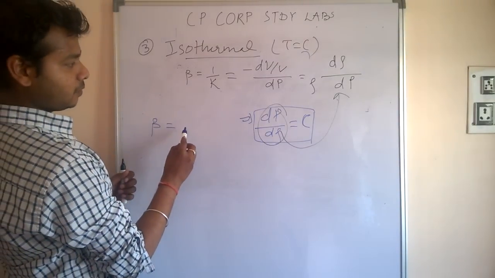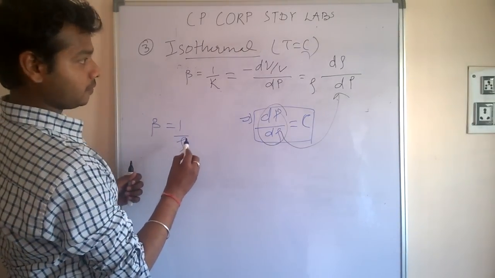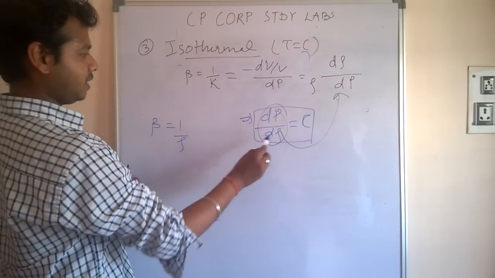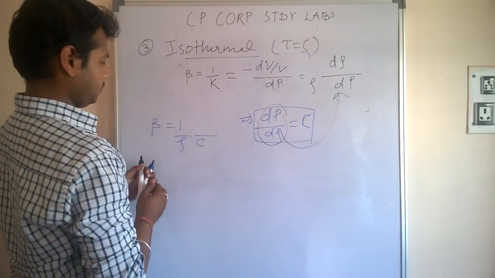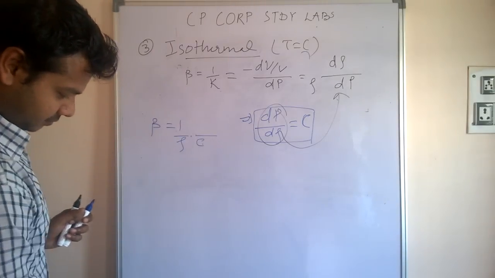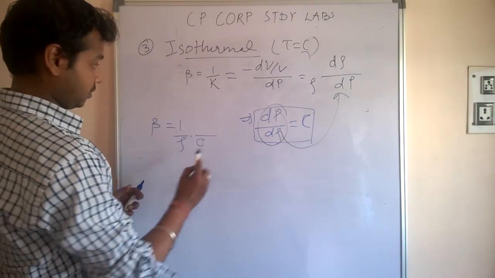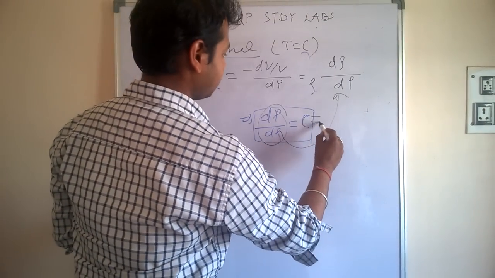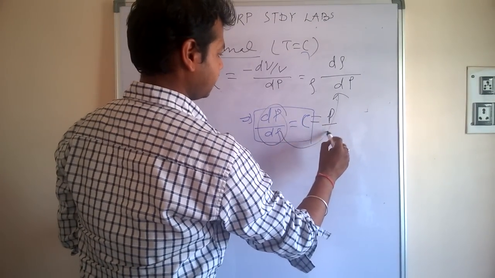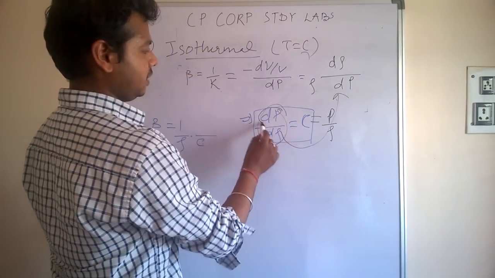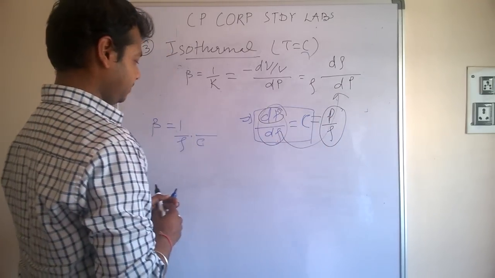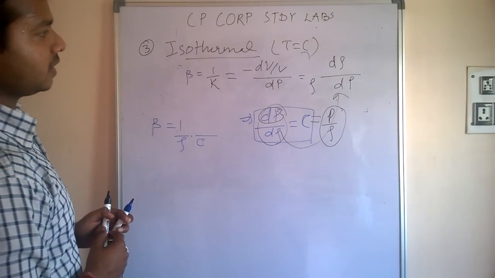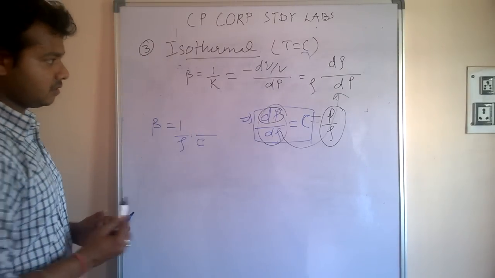Beta is equal to 1 by rho times dP by d rho. dP by d rho is constant, and can also be written as P by rho. Since dP by d rho is a constant, the pressure and density ratio will remain the same.